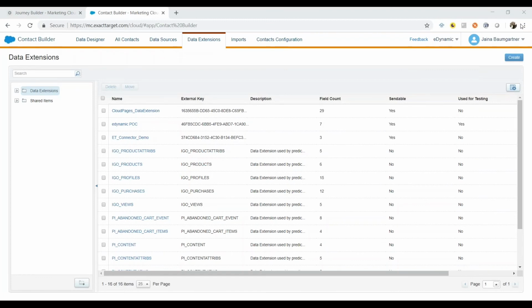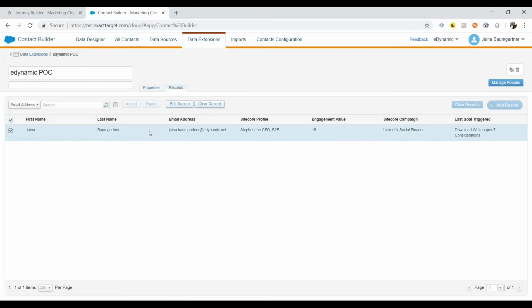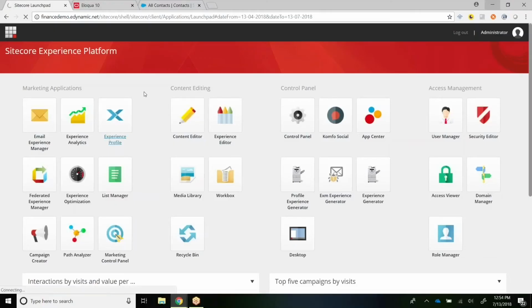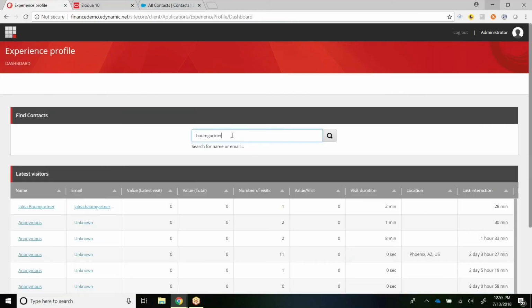All right, now going back into Contact Builder, here's my data extension, and there's my record. And all of that great information from Sitecore has now been transferred into Salesforce Marketing Cloud: the Sitecore profile, engagement value, Sitecore campaign, and last goal triggered. If I go into the experience profile in Sitecore, I'll find out more about Jana. Let's see if we can find Jana.